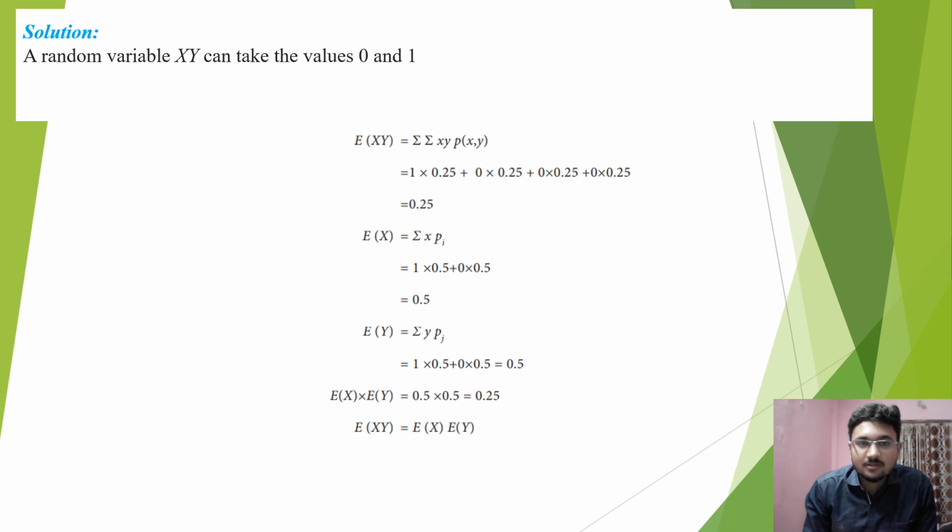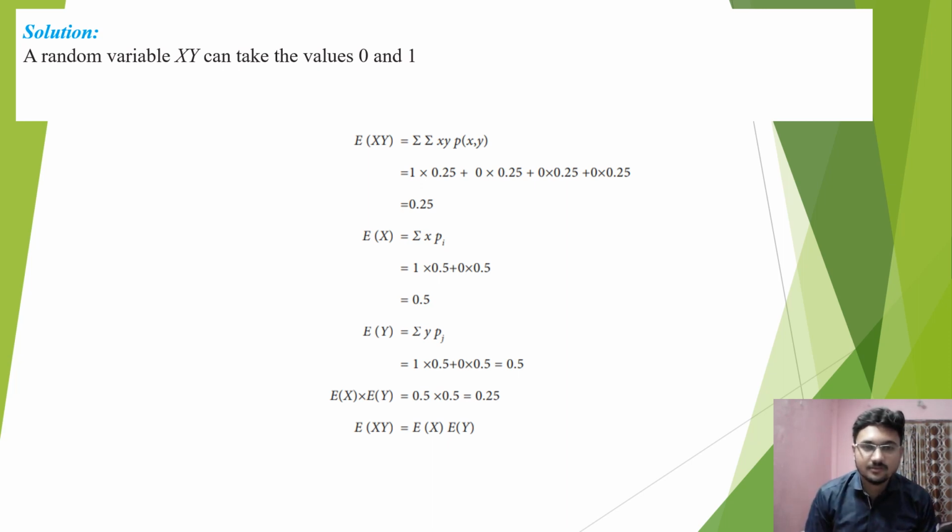That means 1 into 0.25 plus 0 into 0.25 plus 0 into 0.25 plus 0 into 0.25, that will be equal to 0.25. Then the expectation of x equals the summation of x p(i), that is 1 into 0.5 plus 0 into 0.5, and we will be getting the result of 0.5.